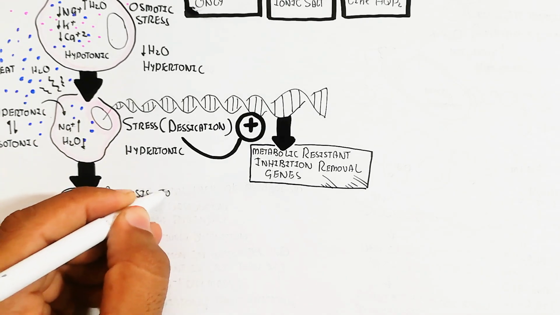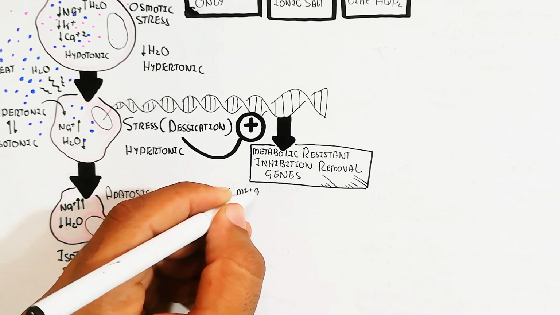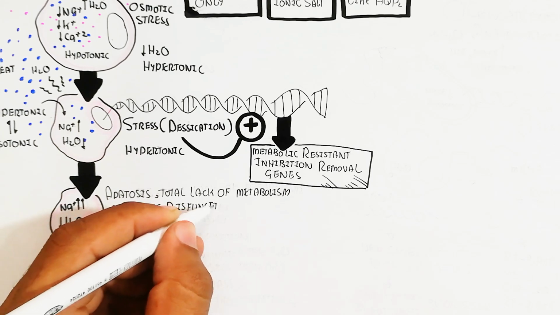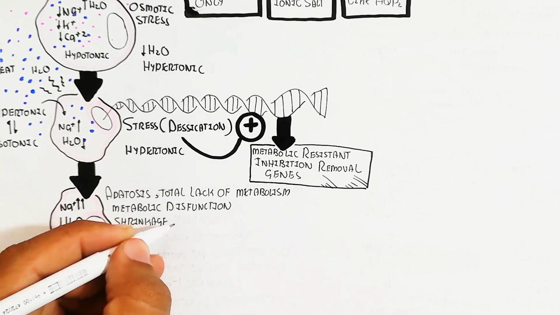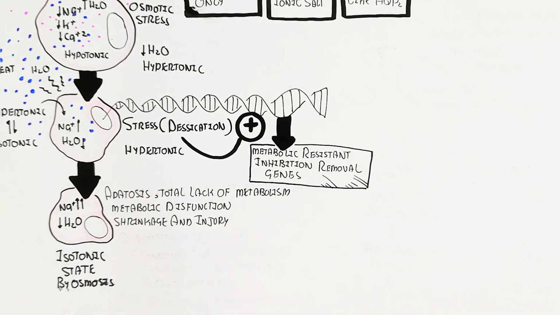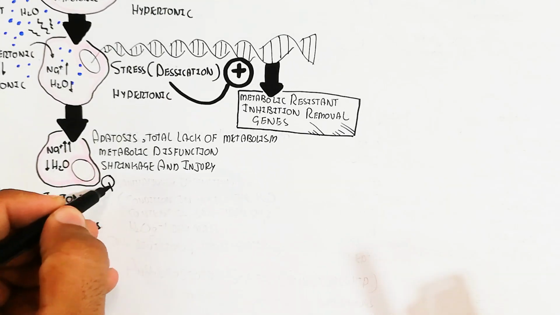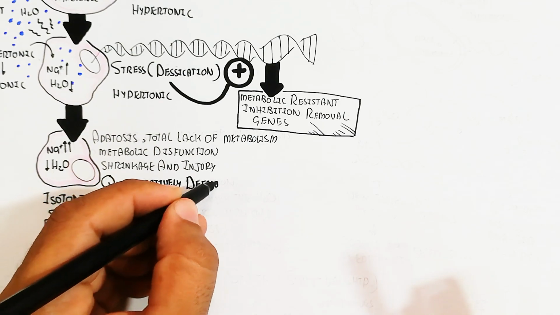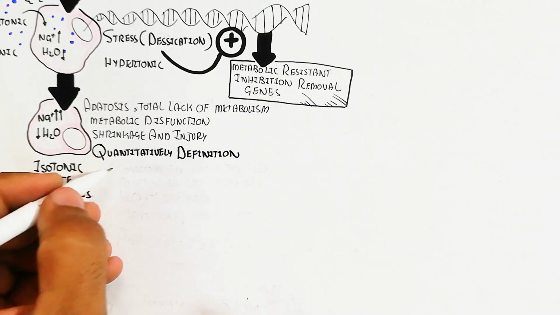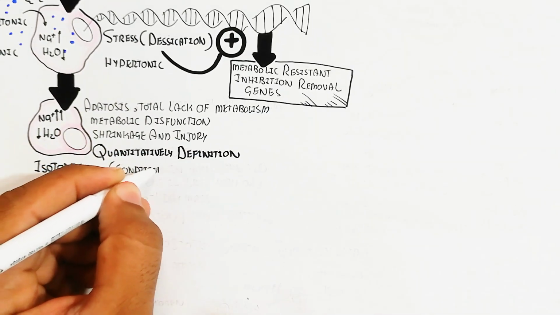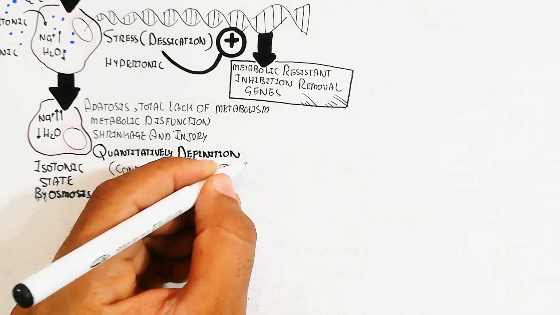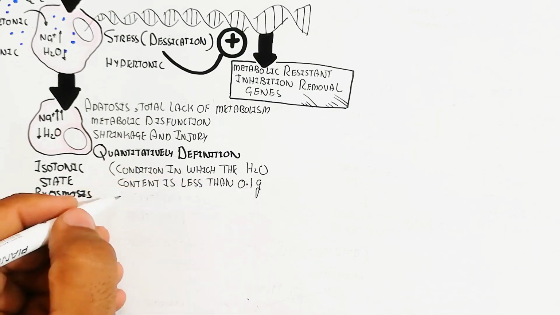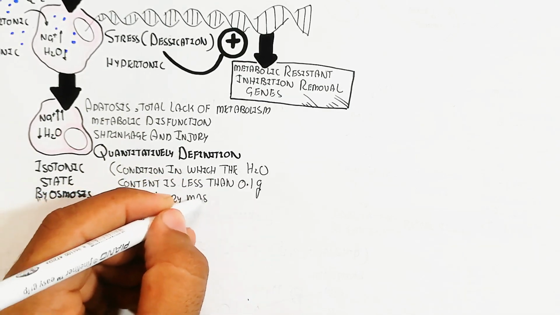Metabolic dysfunction, shrinkage, and injury of the cell will lead to apoptosis. In this way, cell proliferation, differentiation, and division will be impossible. The quantitative definition of anhydrobiosis is the condition in which the water content is less than 0.1 gram of H2O per gram of dry mass.